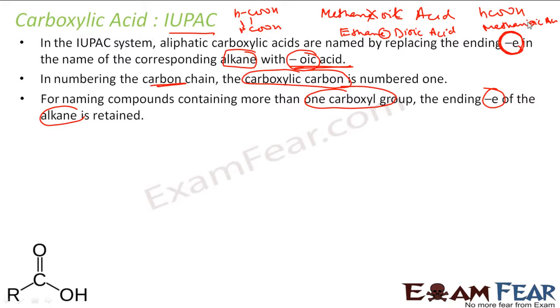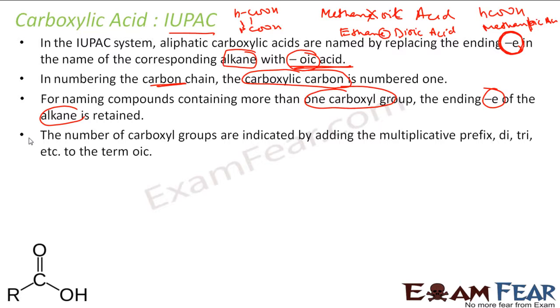So E is gone here, right? E is gone from here. But if it has more than one carboxyl group, then E of the alkane is retained. We'll take some more examples. And depending on the number of carboxyl groups we use di, tri, for example, in this case we use dioic acid, correct?